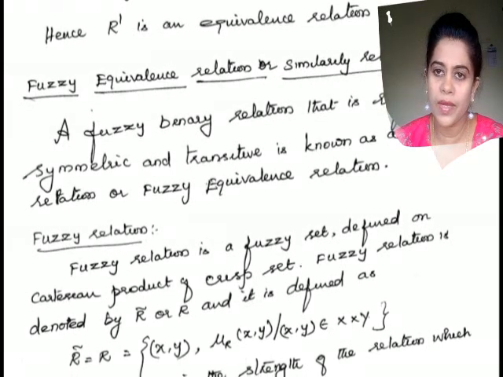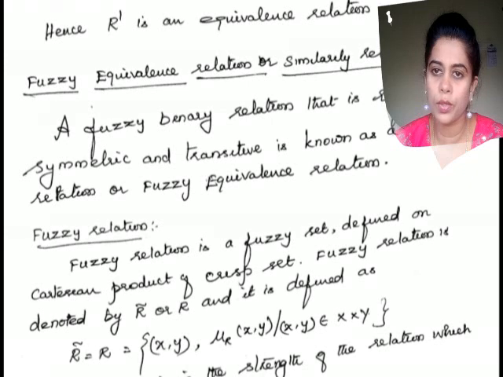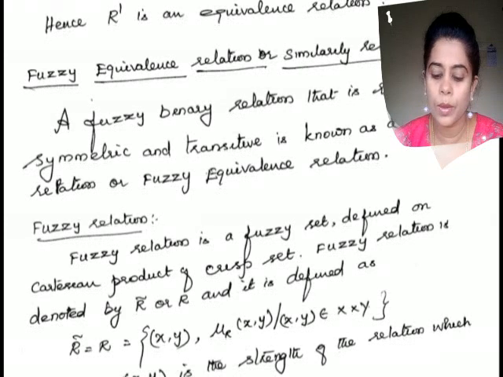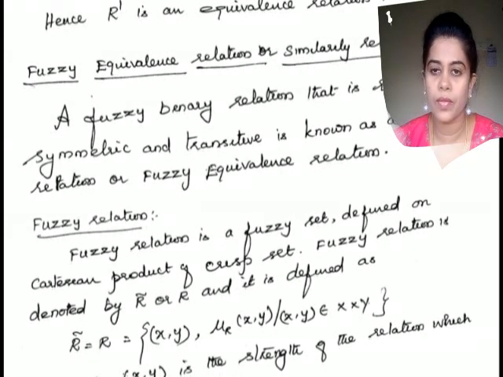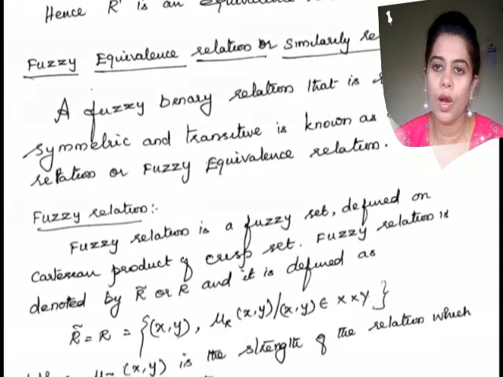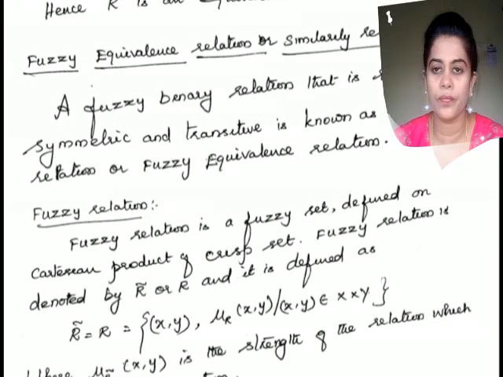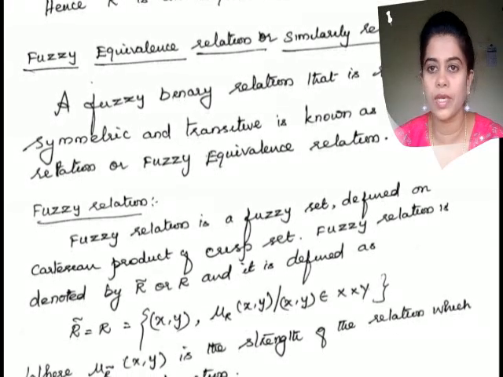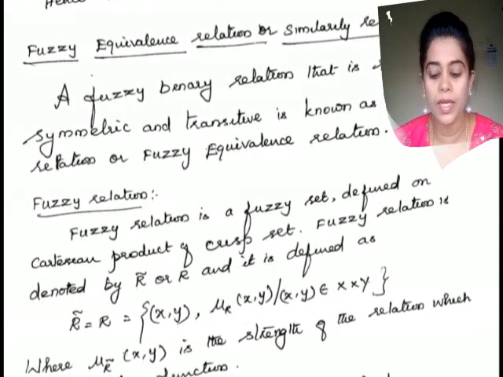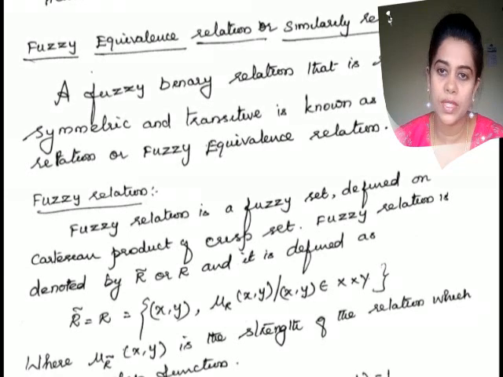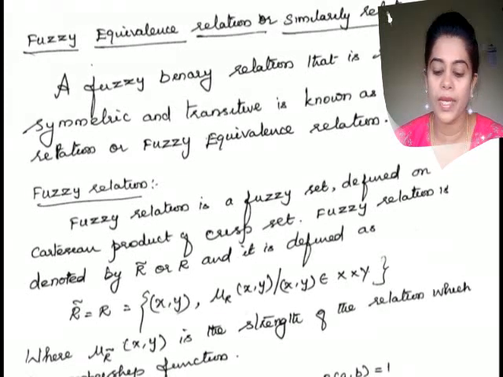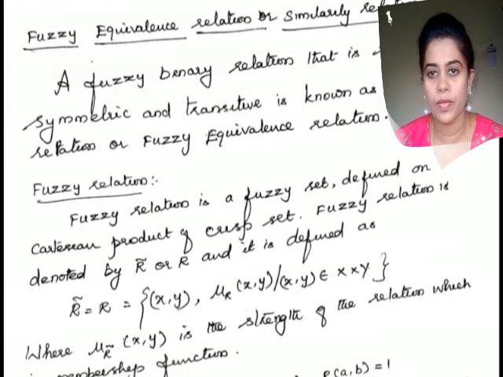And A is related to B, and that is given by a number. What is that? That is the membership. Membership means how strongly they are connected. They are connected, they have a relation, but how strongly are they connected. It is given that A to B is 1, B to C is 0.5, C to D is 0.2, B to D is 0.8, and A to C is 0.7.